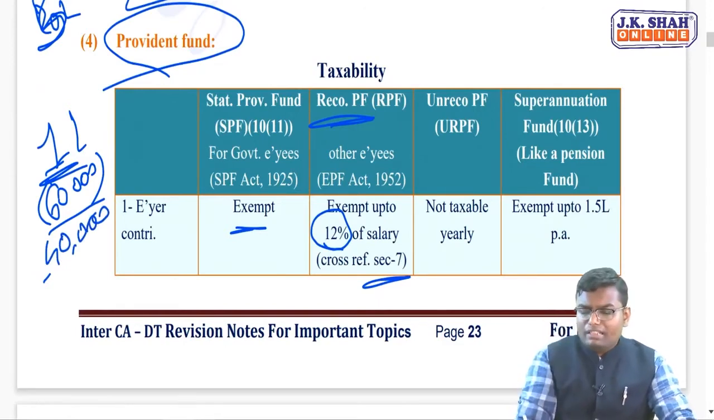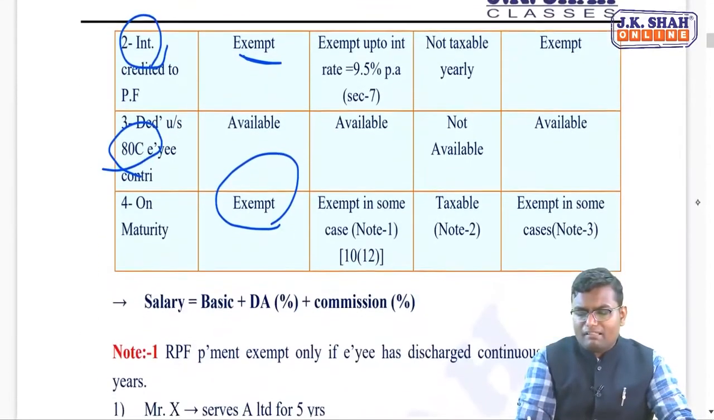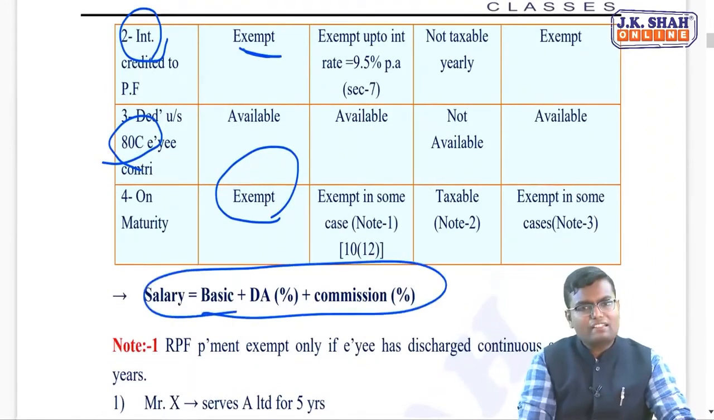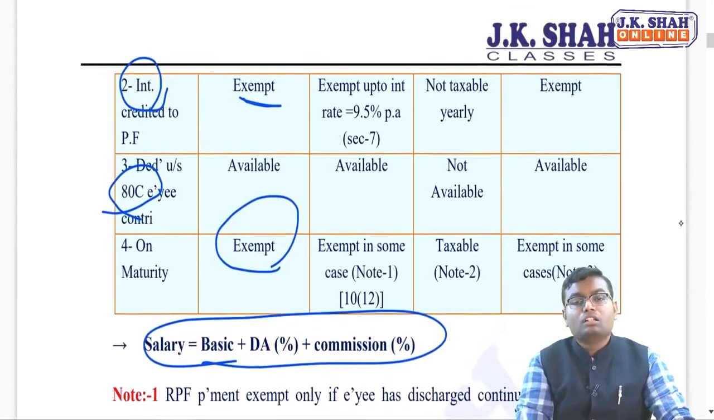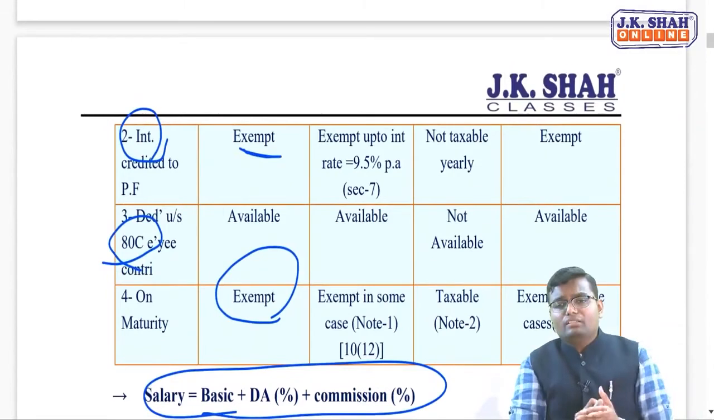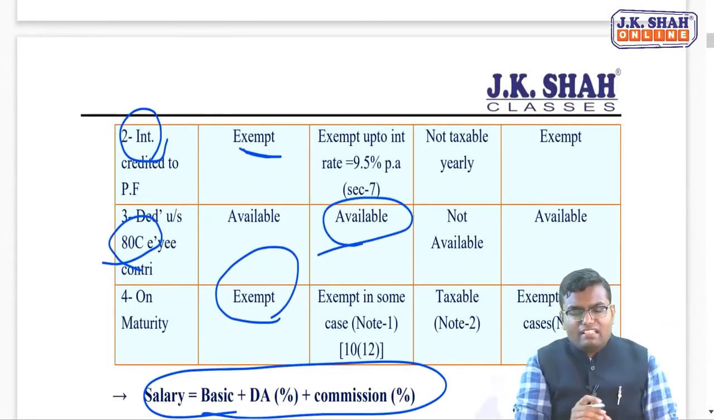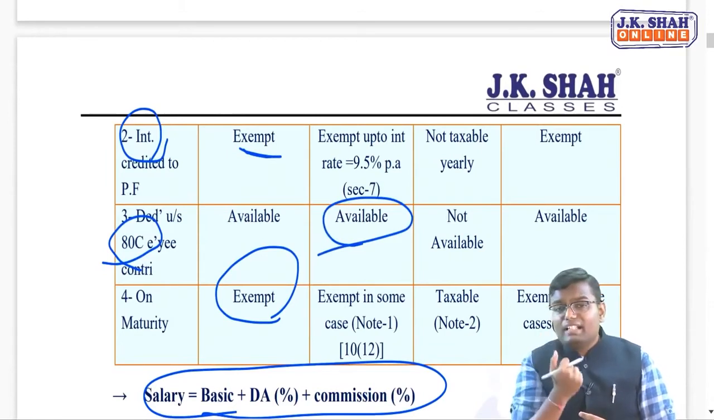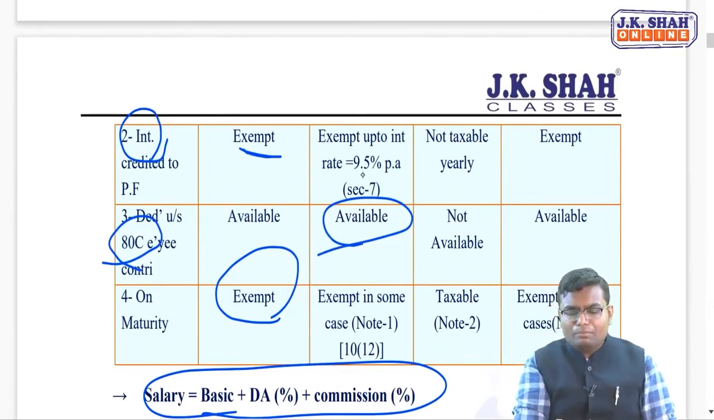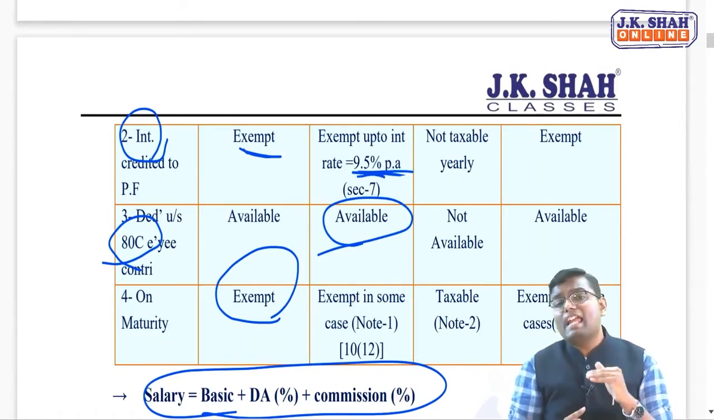Now here what is the meaning of salary? Basic plus DA percentage plus commission percentage. The same meaning as for HRA. Whatever you are contributing as an employee contribution, remember you will get a deduction under 80C. Whatever interest you are getting, it will be exempt up to 9.5% per annum. 9.5% of salary? No. 9.5% per annum rate of interest.